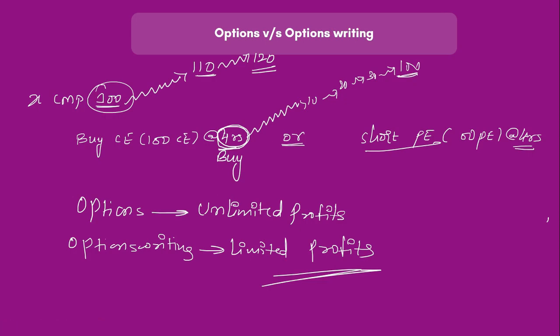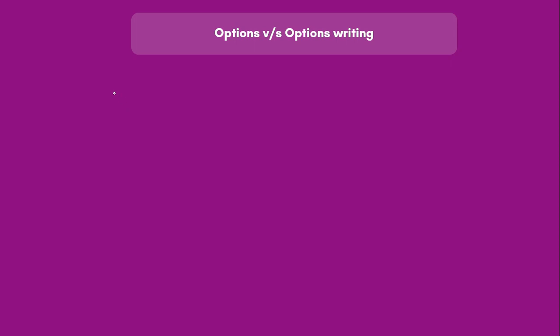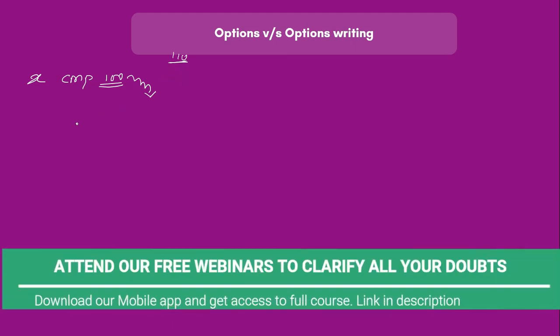Going to difference number 2. Now assume there is an X stock, the same X stock whose current market price is 100 rupees, and I was expecting the price to go to 110, but instead of the stock going up, let us say the stock falls down. Stock goes against us. Let us see what would happen then.